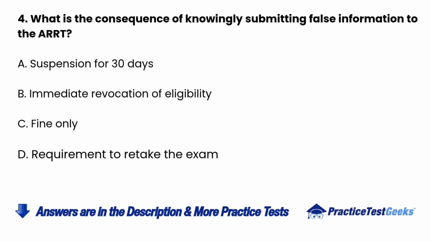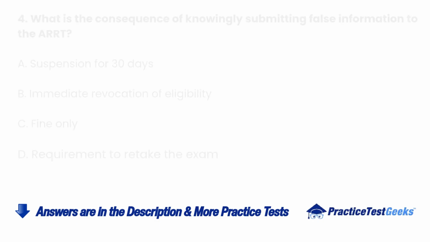4. What is the consequence of knowingly submitting false information to the ARRT? A. Suspension for 30 days. B. Immediate revocation of eligibility. C. Fine only. D. Requirement to retake the exam.